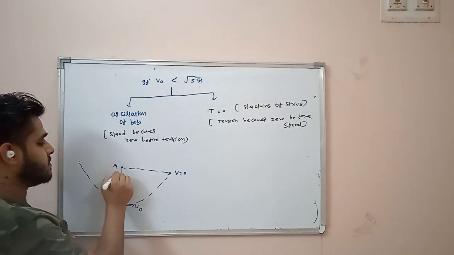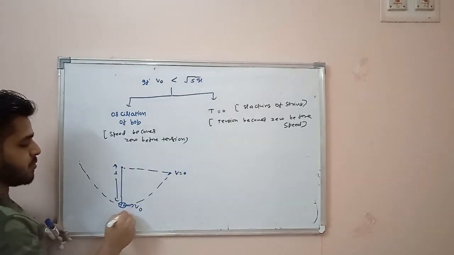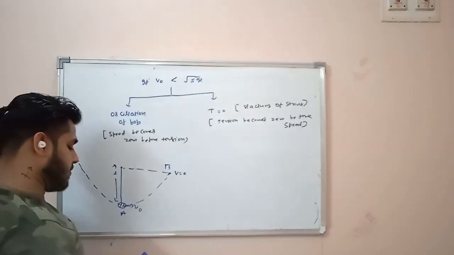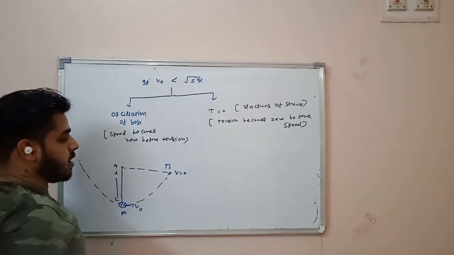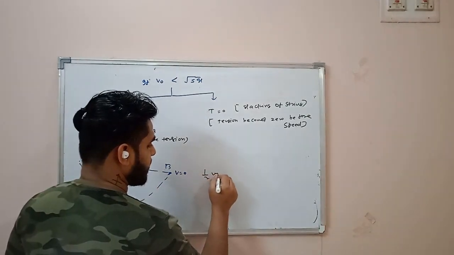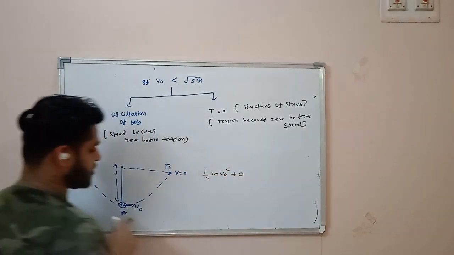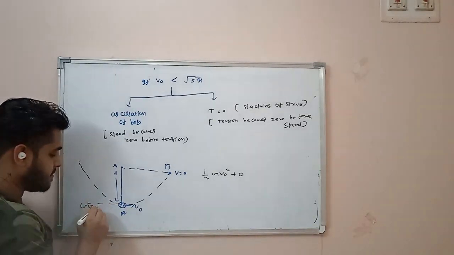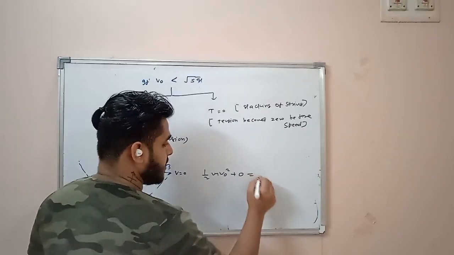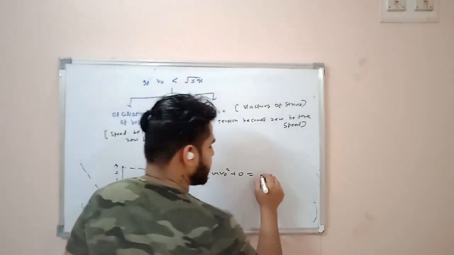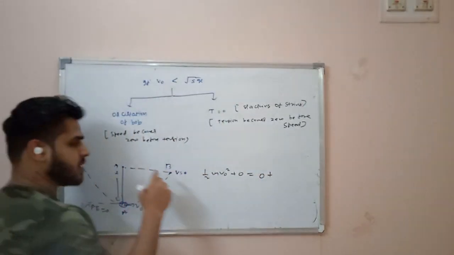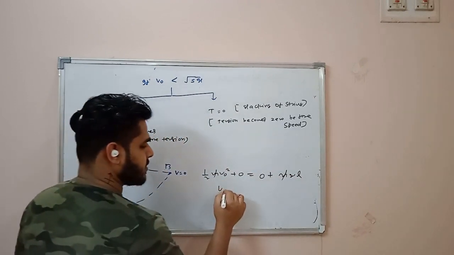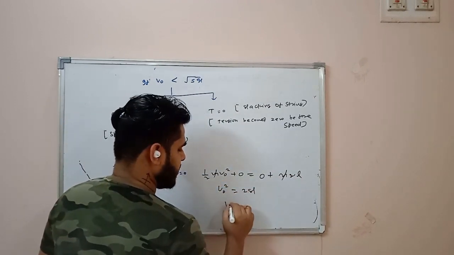This length is L. Apply energy conservation between point A and point B. You will get half m v0 square plus 0. Here I am assuming the reference point, that means gravitational potential energy equal to 0 at this level, plus 0 will be equal to the final kinetic energy, which is 0, plus the final potential energy, which is nothing but mgL. m will get cancelled out. V0 square is coming as 2gL.